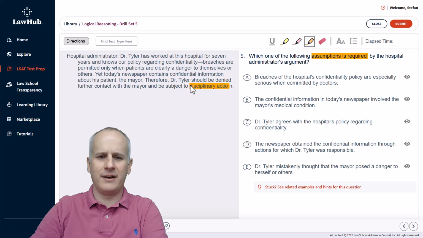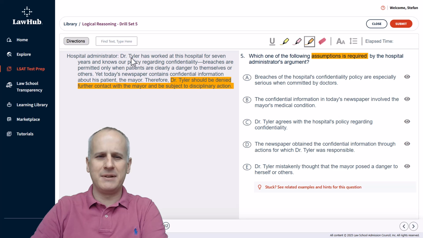So we're going to highlight this conclusion after therefore, Dr. Tyler should be denied further contact with the mayor and be subject to disciplinary action. And hopefully, we can start to think about what a possible assumption could be with this in real life scenario.